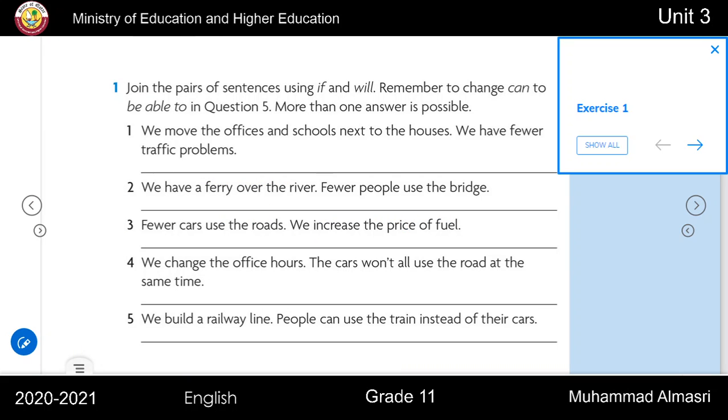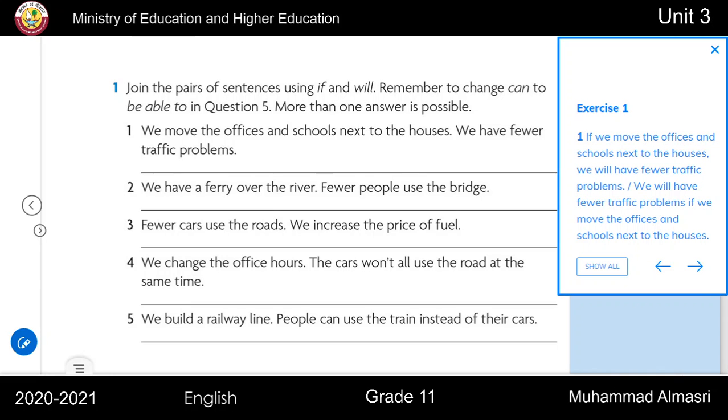Now, join the pairs of sentences using if and will. Remember to change can to be able to in question 5. More than one answer is possible. 1. We move the offices and schools next to the houses. We have fewer traffic problems. If we move the offices and schools next to the houses, we will have fewer traffic problems. Or, we will have fewer traffic problems if we move the offices and schools next to the houses.